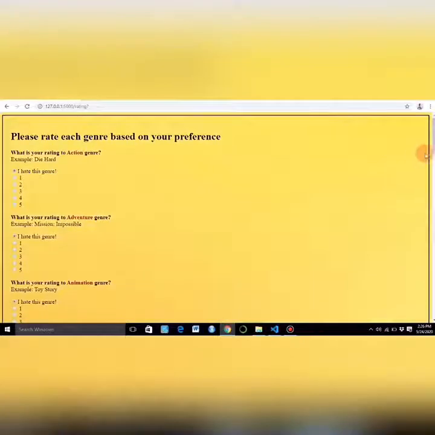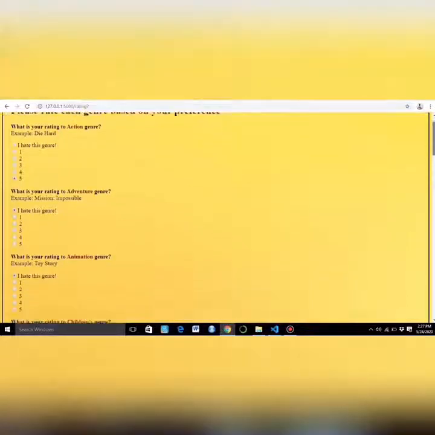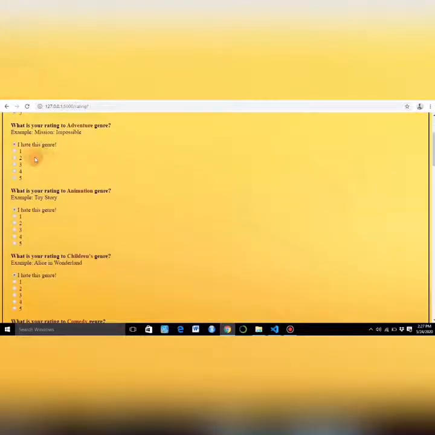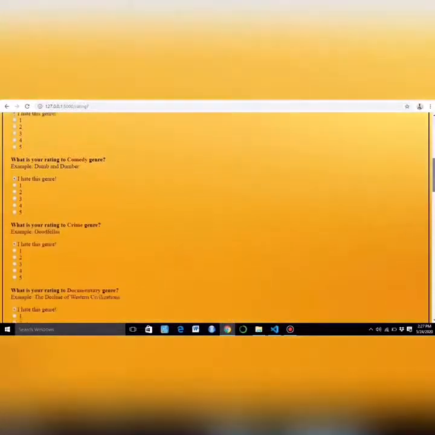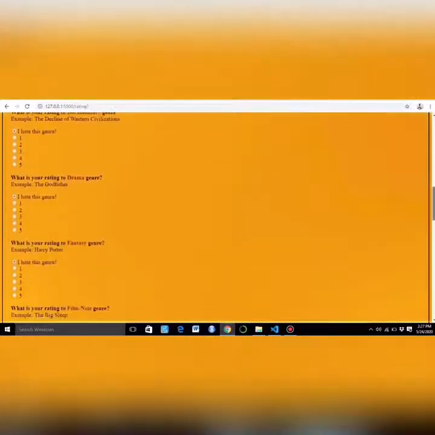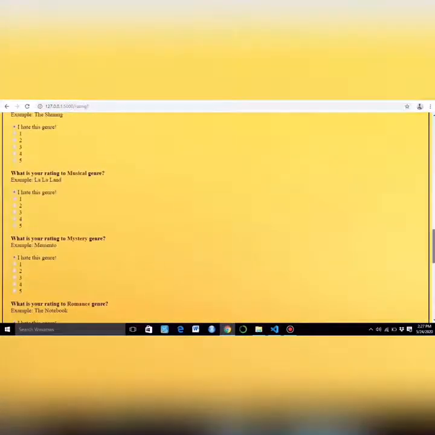Here we have to rate our preferences, like which genres we like to watch. If you like action, we will give it 5. If you like adventure less, we can give it 1 as well. Then if you like animated movies, we will rate it 5. Then there are several other genres; as per preferences it will recommend.